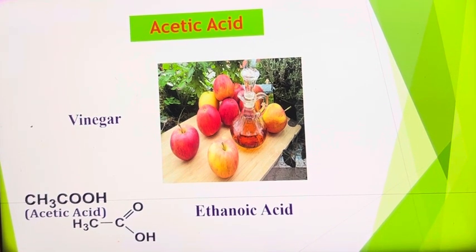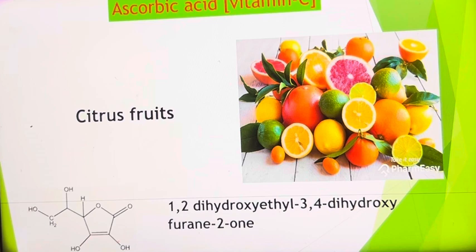Ethanoic acid. Another one is ascorbic acid. It is present in citrus fruits like lemon, orange, etc., apple, tomato.